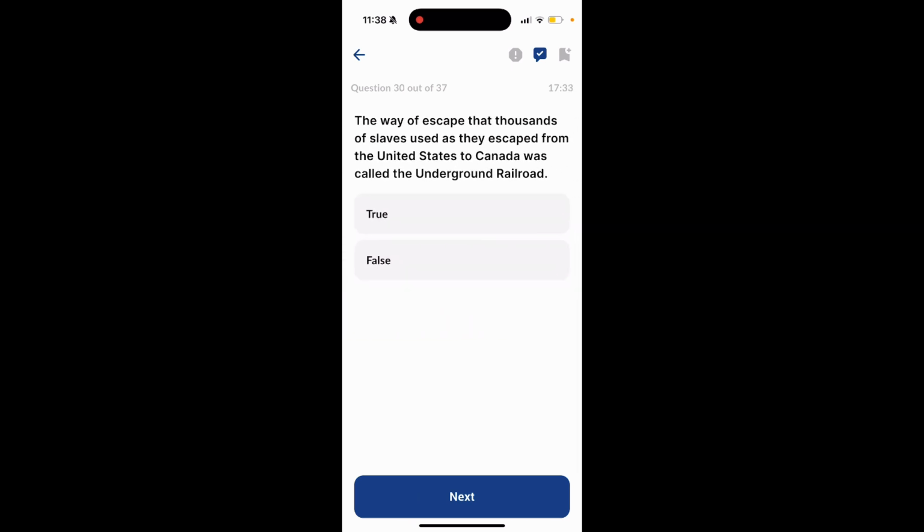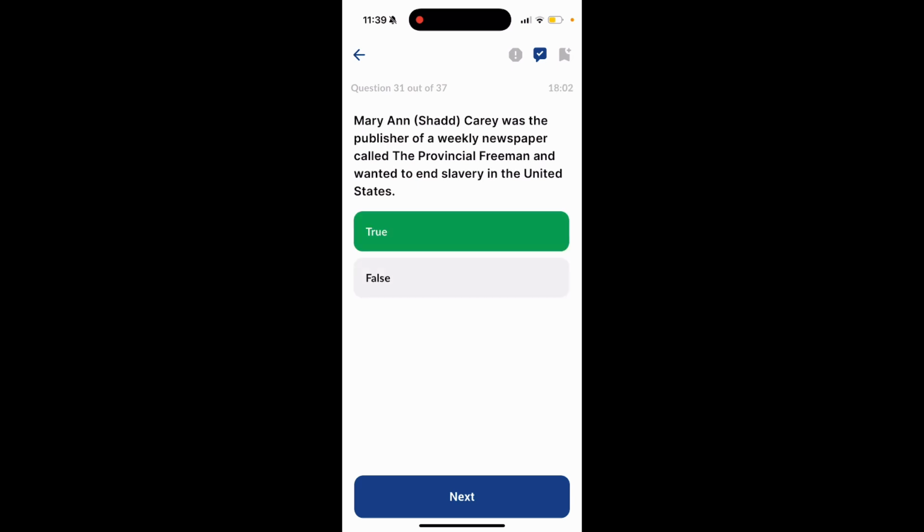Question 30. The way of escape that thousands of slaves used as they escaped from the United States to Canada was called the Underground Railroad. True or false? That is true. Mary Ann Carey was the publisher of a weekly newspaper called the Provincial Freeman and wanted to end slavery in the United States. True or false? That is true.